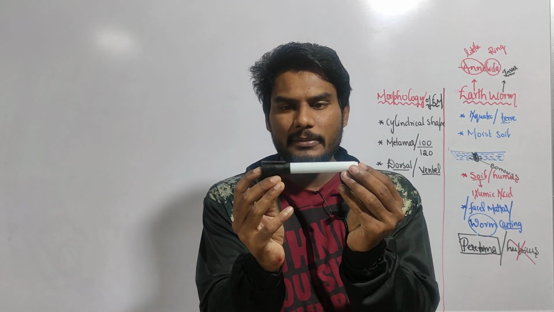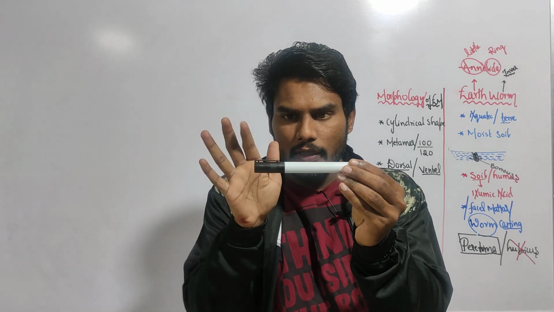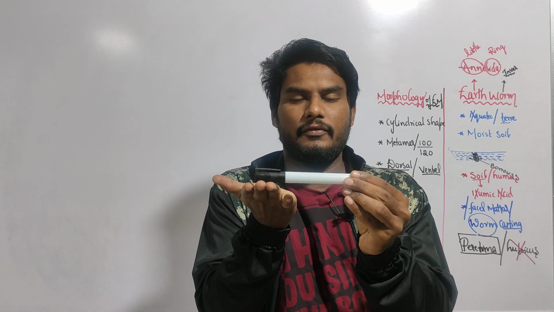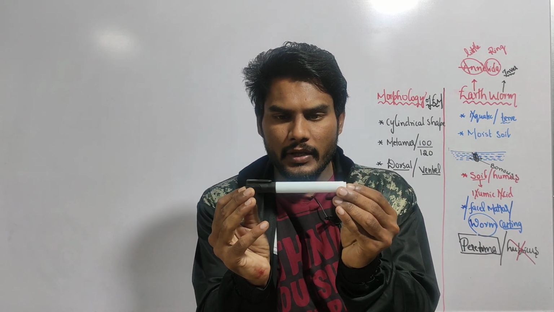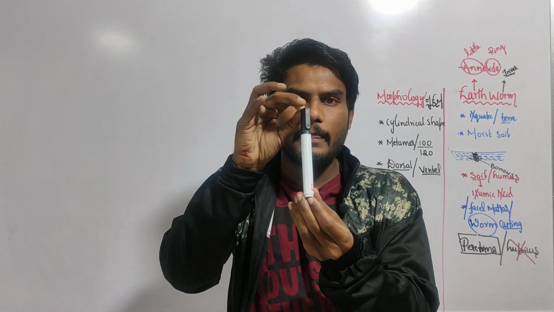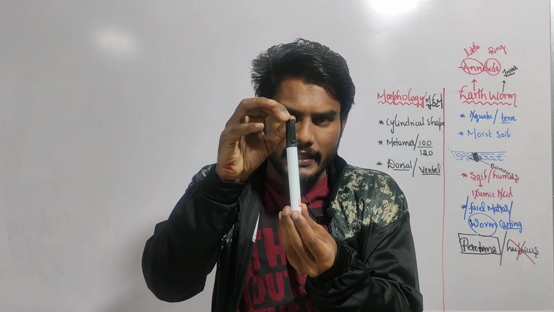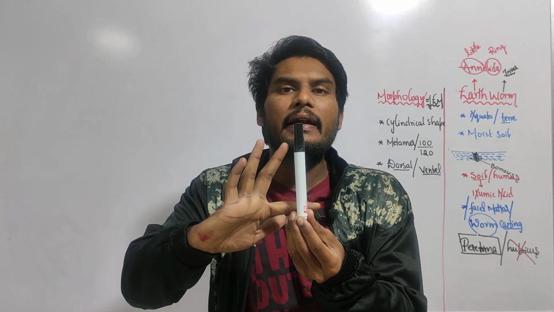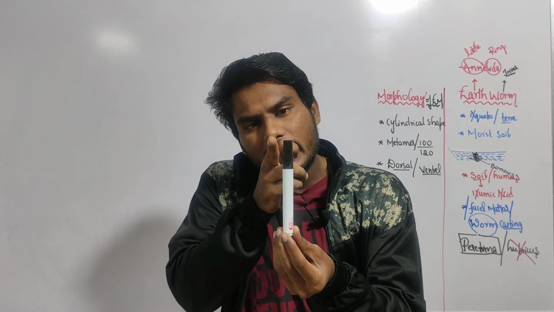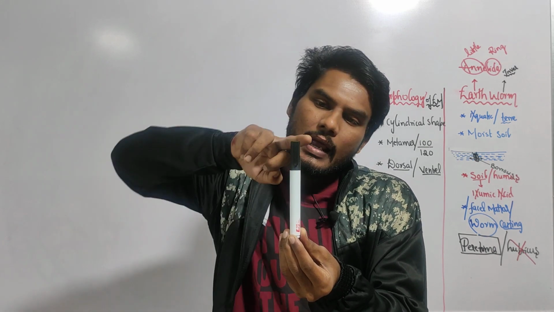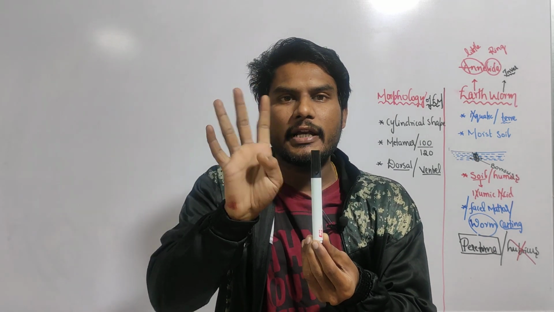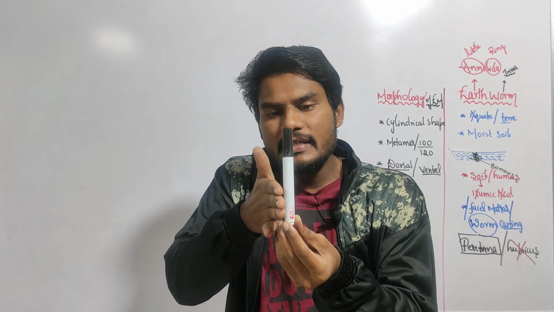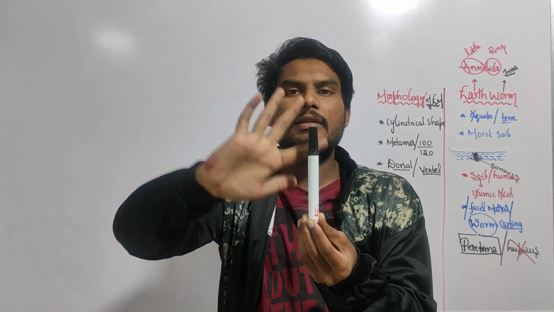Initially the earthworm is present like this. As I told you, this is the dorsal surface and this is the ventral surface. Now we are making the earthworm like this. When you make the earthworm like this, now this is the dorsal surface and this is the ventral surface. And what about this? This is a lateral surface and this is a lateral surface. Four sides we got: two lateral, one dorsal, one ventral.